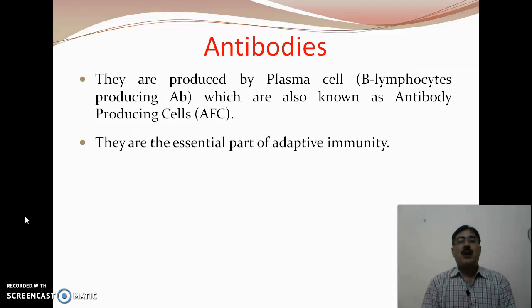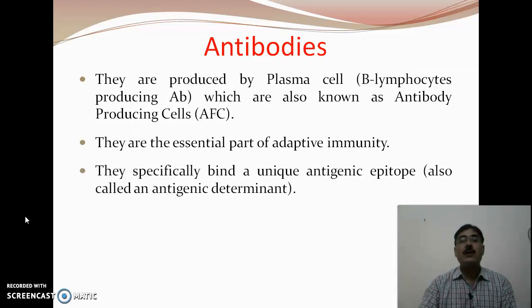These antibodies are an essential part of adaptive or acquired immunity because the antigen-antibody reaction is specific. So the antibodies specifically bind a unique antigenic epitope, also called the antigenic determinant.